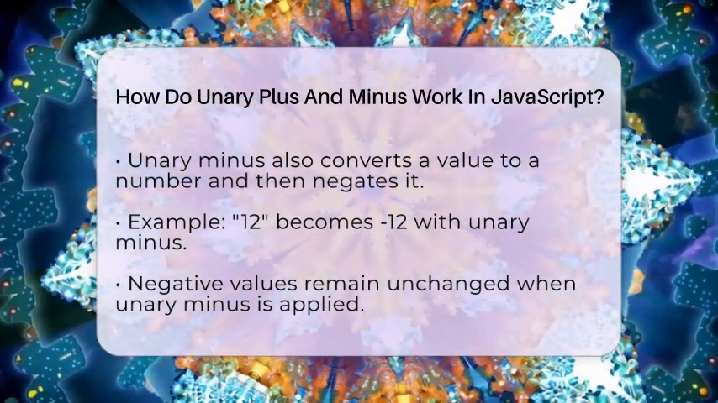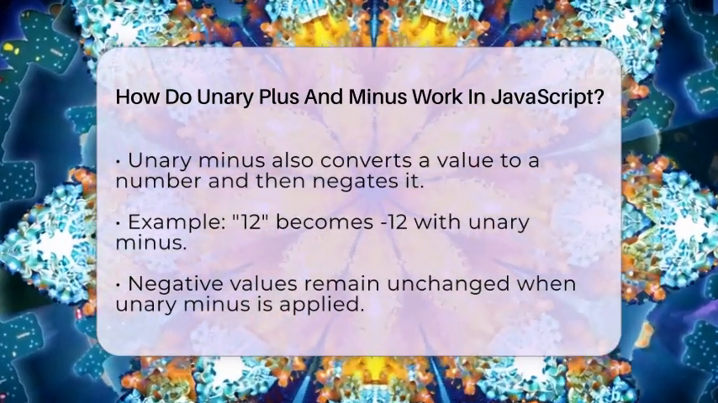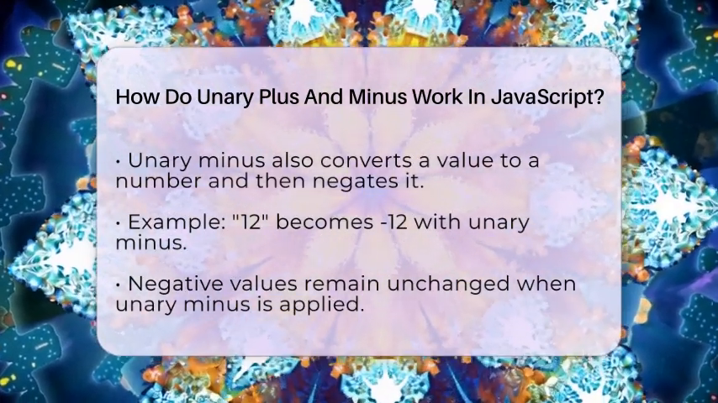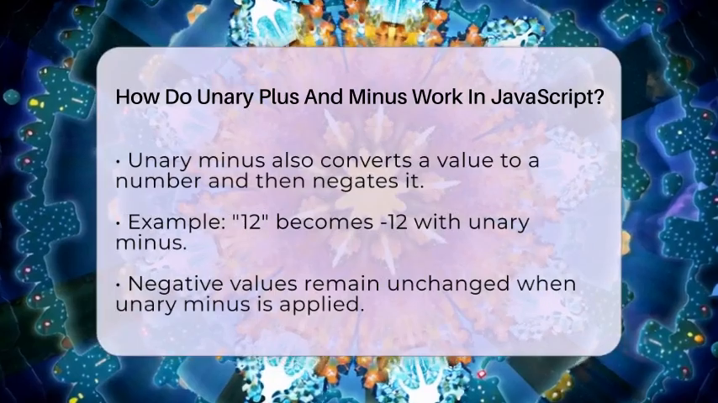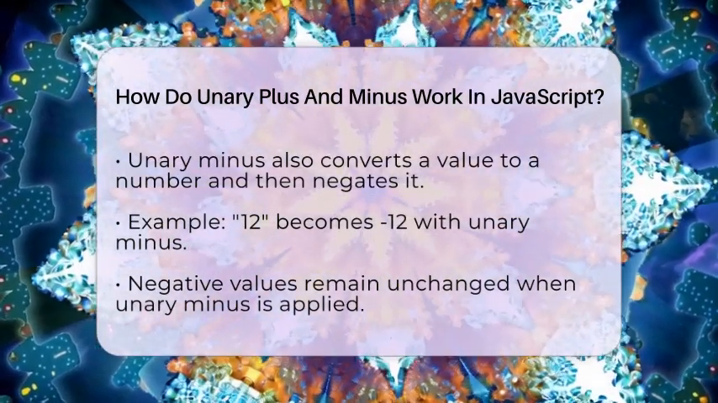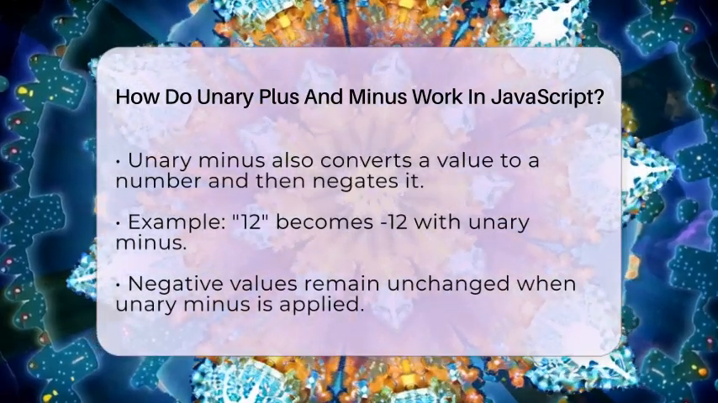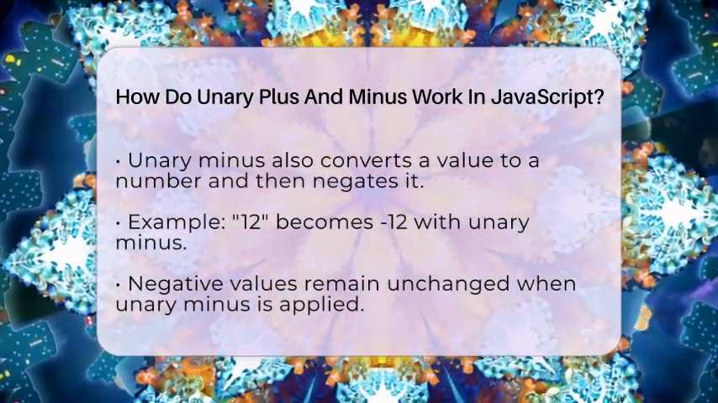If the value is already negative, it remains unchanged. For example, applying unary minus to negative 5 will still give you negative 5, as double negation does not apply here. If the conversion fails, similar to unary plus, the result will also be NaN, not a number.